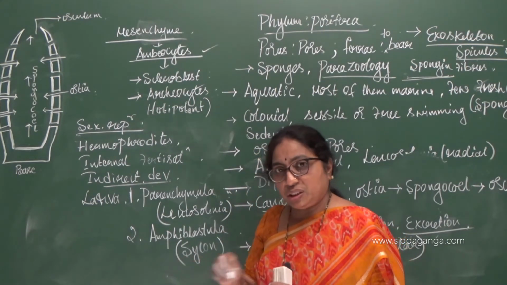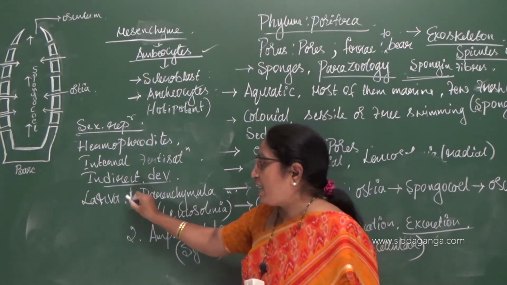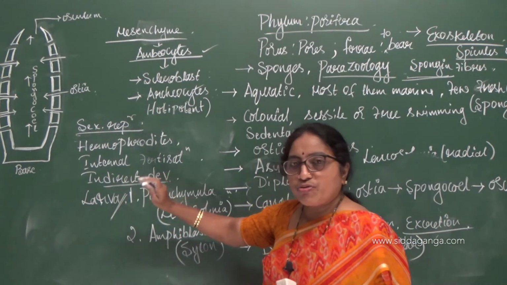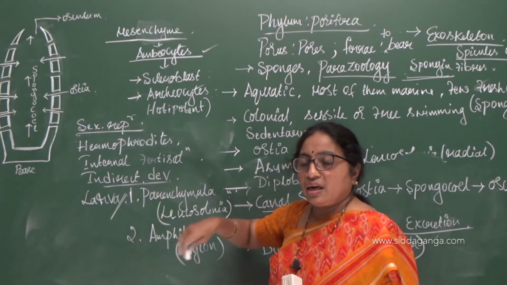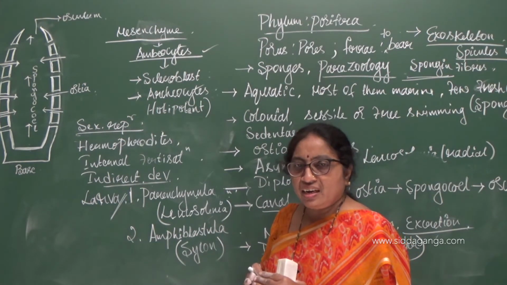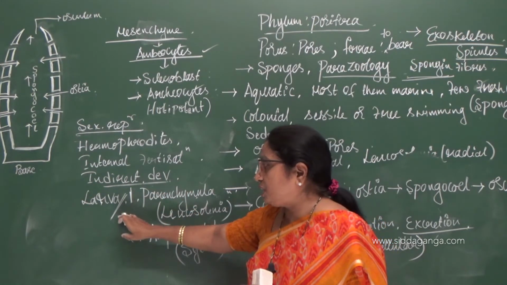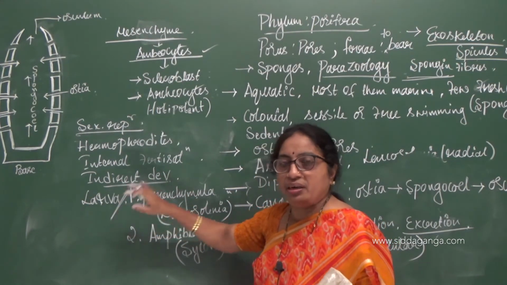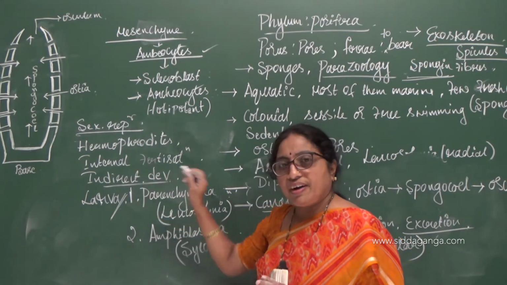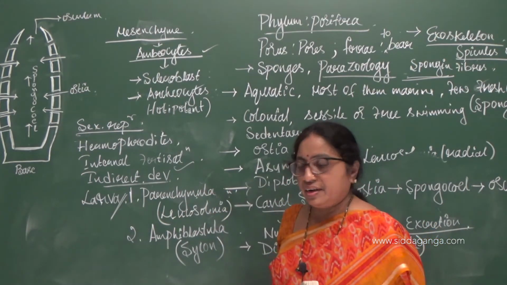These developmental stages are called by various names, and one of the stages is called the larva, and this larva is morphologically completely different from the adult organism. It doesn't have any resemblance with the adult organism. Morphologically, the larva looks like a different animal and the adult looks like a different animal. But this larva will finally develop into an adult. So this is called indirect development.